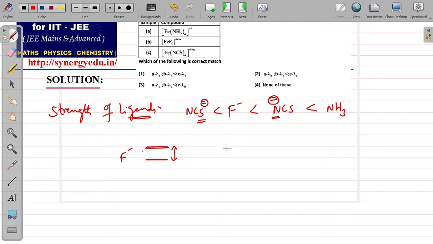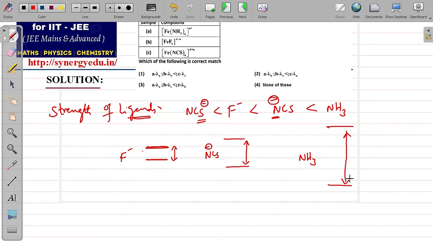Now in case of NCS, since it is a stronger ligand than fluorine, you may get a splitting like this. For NCS, the splitting of d orbitals is a little higher. Next, ammonia is an even stronger ligand, therefore you will see a higher split of d orbitals.